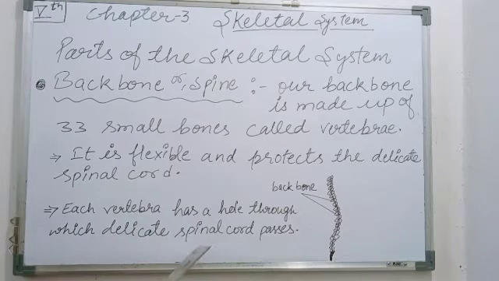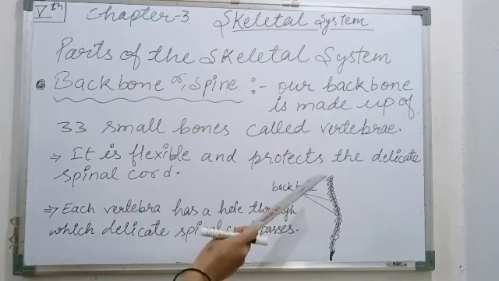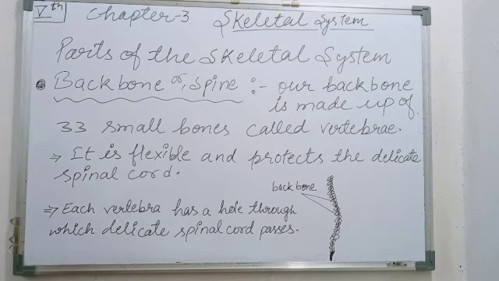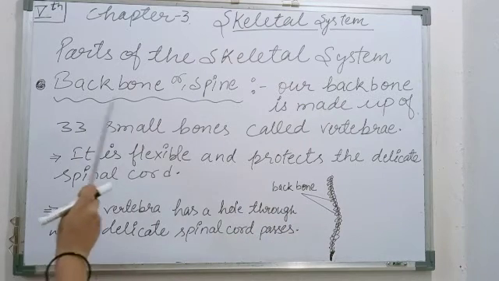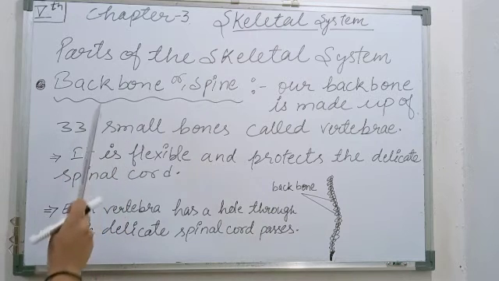Get it? Now, as you know, children, each vertebra has a hole. Each vertebra has a hole through which the delicate spinal cord passes. So this is a very important thing in human beings.